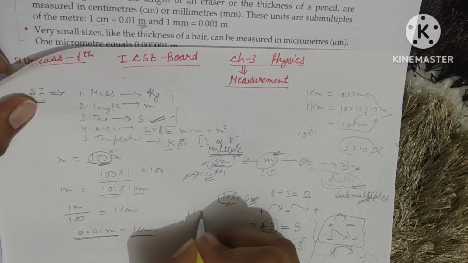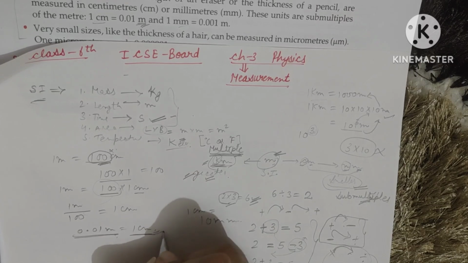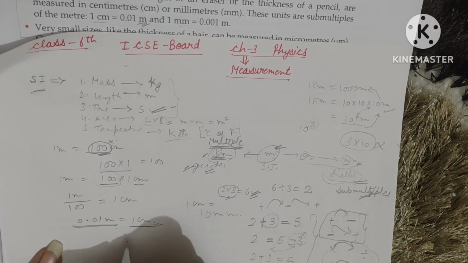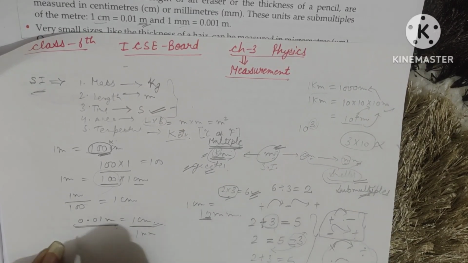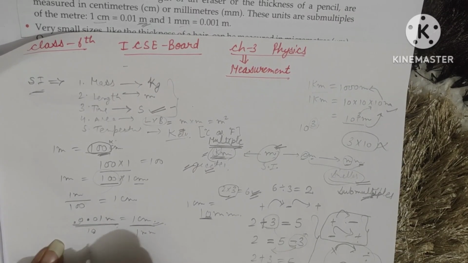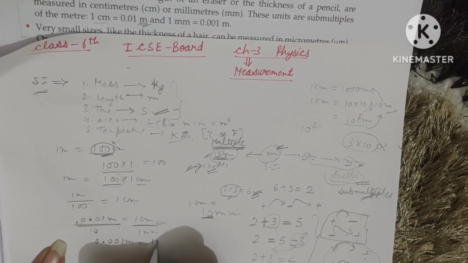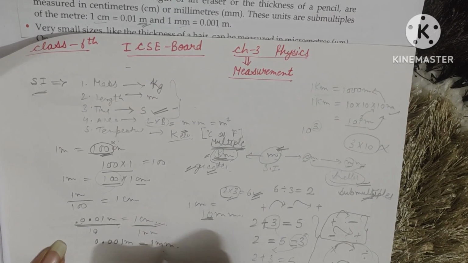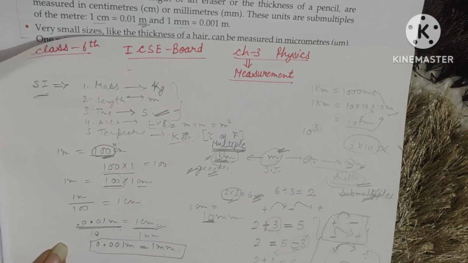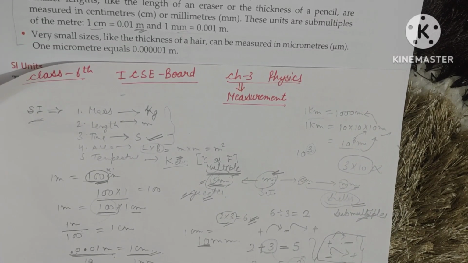Now 1 centimeter equals 10 millimeters. So I can change this value with the millimeter also. If I change the centimeter into millimeter, this 10 will go on division here this way. The point will shift one digit more because of the one 0. So the answer will come 0.001 meter equals 1 millimeter. Same is written here: 1 millimeter equals this value. I hope this is very clear. Otherwise you can just go back and listen to the video again carefully.